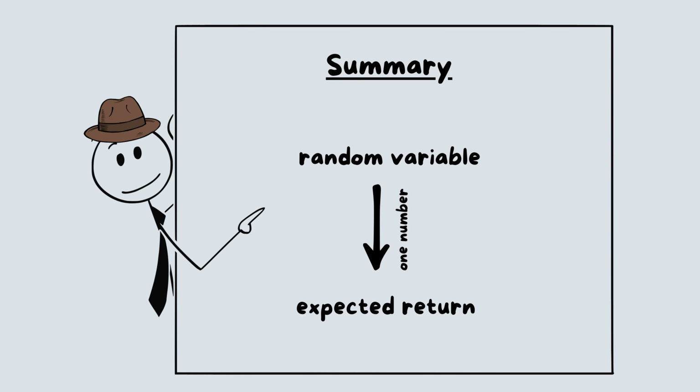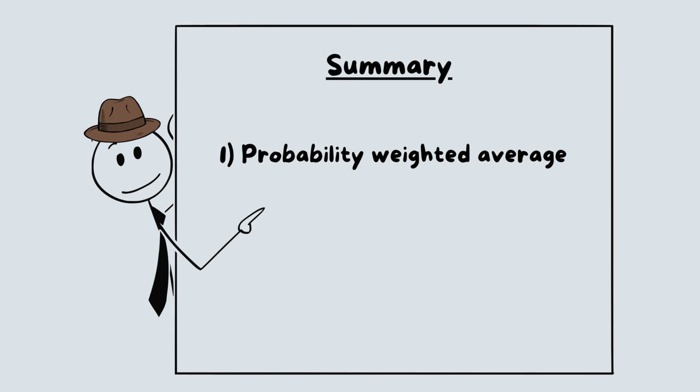Let us summarize. If you represent portfolio returns as random variables, the expected value is the first thing you ask for. What is the expected return of this strategy? You can think of expected value in two ways. First, as a probability-weighted average of all possible values, where probabilities act as weights in the average. Second, as the best single constant prediction for the random variable. Best in the sense that it minimizes the average squared deviation between the prediction and reality.